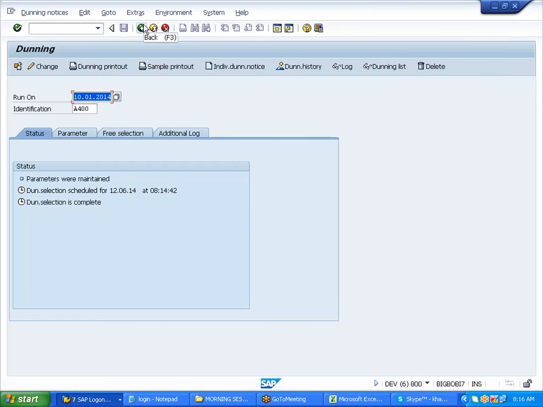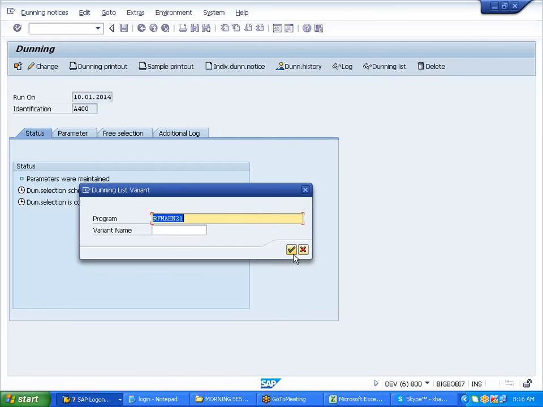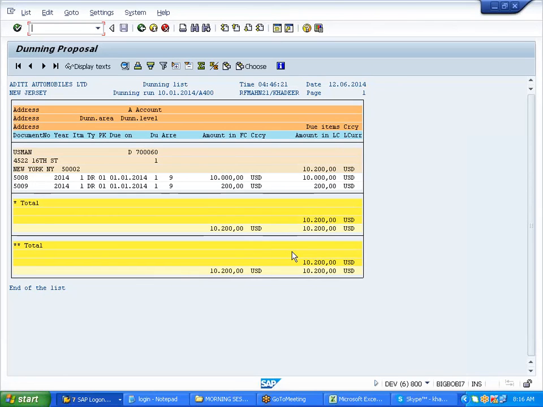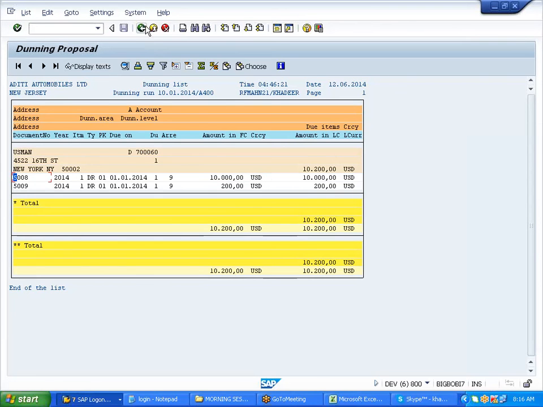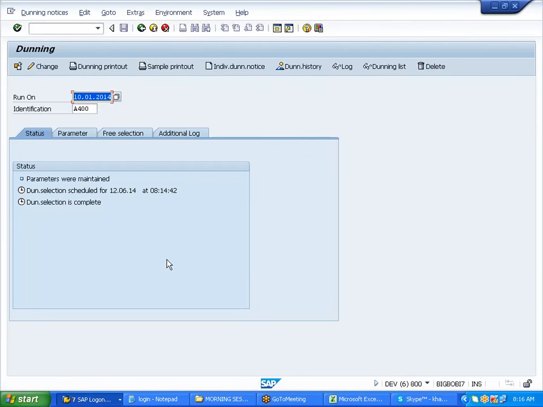Okay. Back. So this is my learning list. That invoice will not pick because it is not yet due. The other invoice. Okay. Now I want to run one more over here.